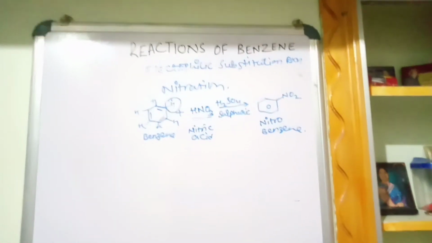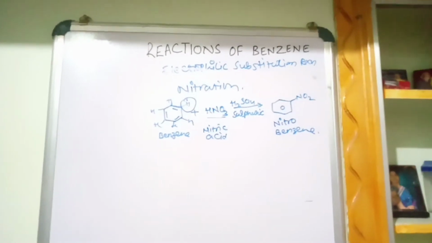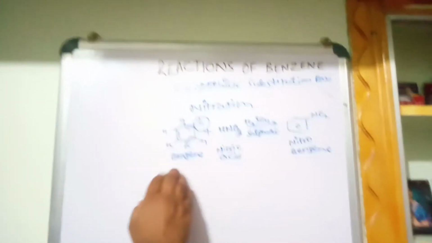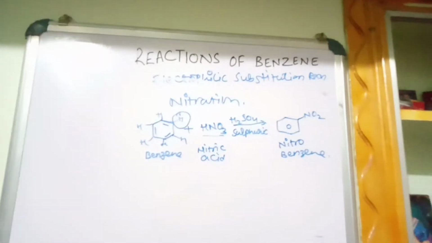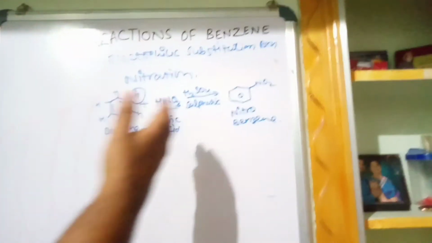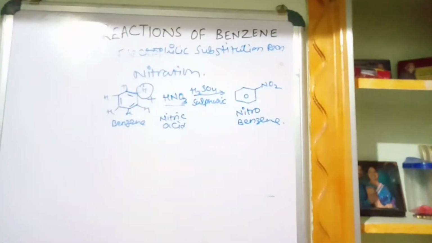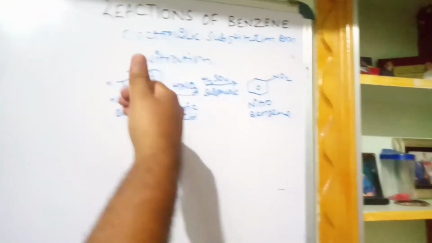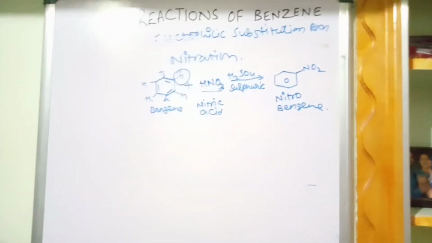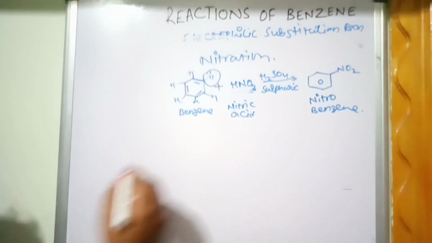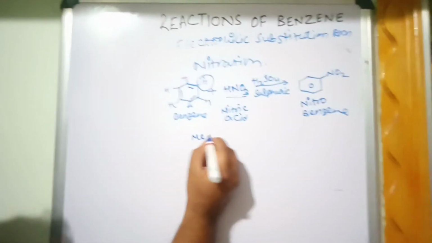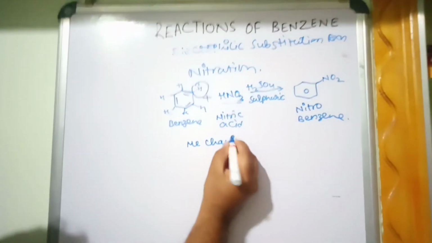Okay, so it is not a simple type of reaction as you see here. Benzene will react with nitric acid in the presence of sulfuric acid as a catalyst. What is a catalyst? A catalyst is a substance which increases the rate of reaction. So it is not as simple. It will not form in one step. They have multiple steps of reaction. So what is actually taking place during this process? Let us discuss the mechanism of nitration.